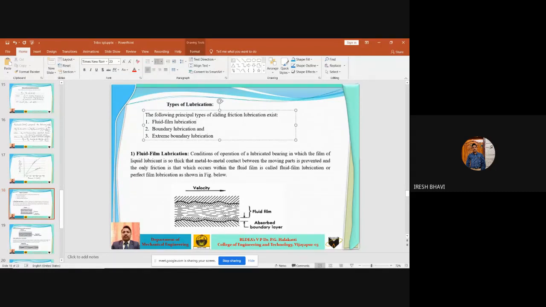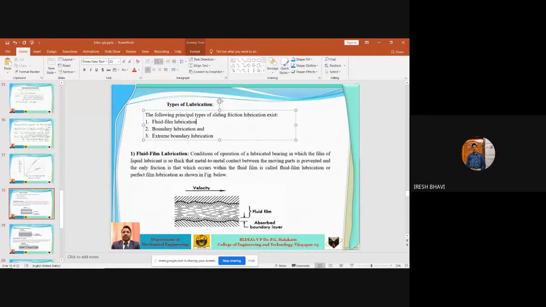Hence, the only friction existing is due to fluid friction. The fluid friction is considerably less than metal to metal friction. You know that. And under these conditions, the viscosity of the lubricant is the most important factor.